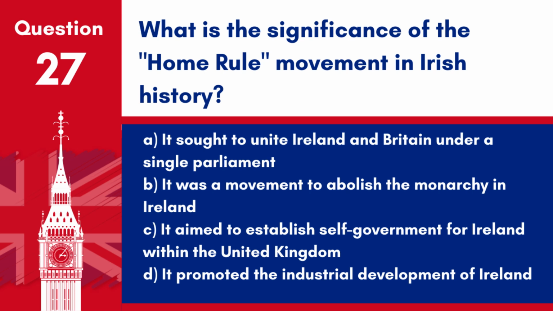Question 27. What is the significance of the Home Rule movement in Irish history? A. It sought to unite Ireland and Britain under a single parliament. B. It was a movement to abolish the monarchy in Ireland. C. It aimed to establish self-government for Ireland within the United Kingdom. D. It promoted the industrial development of Ireland.